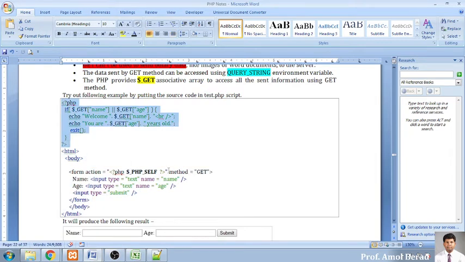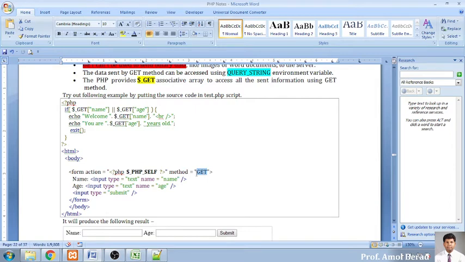Now this is called a self calling. Self call has been created. Self call will be created by this file. And how to create a self call is very simple. There is $_SERVER['PHP_SELF']. This will be calling the same page. And the method will be the get method.